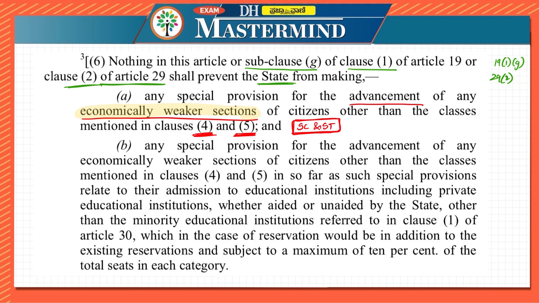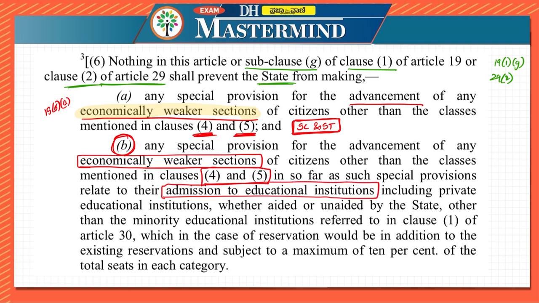It is mentioned under article 15 subclause 6 subclause A. What is subclause B saying? Let us read. Any special provisions for the advancement of economically weaker sections of citizens, again other than 4 and 5, which mention scheduled castes and scheduled tribes, in so far as special provisions relate to their admission to education institutions.